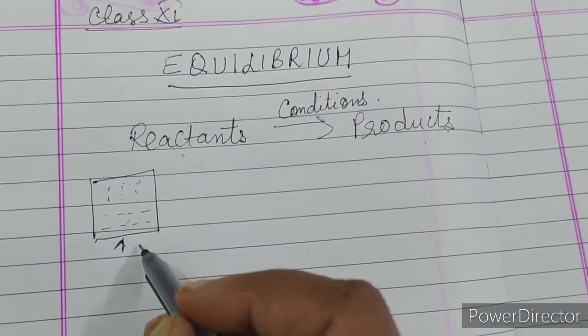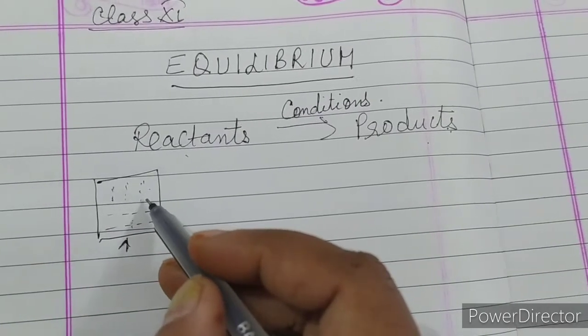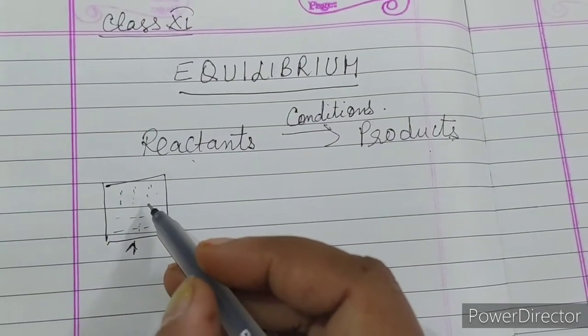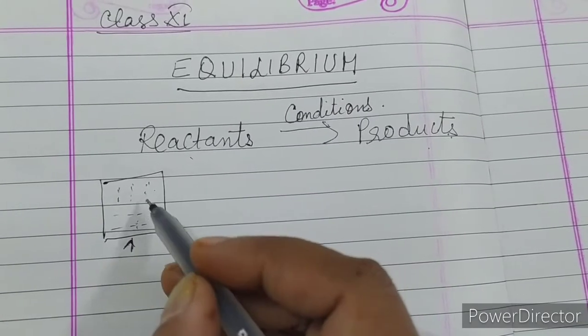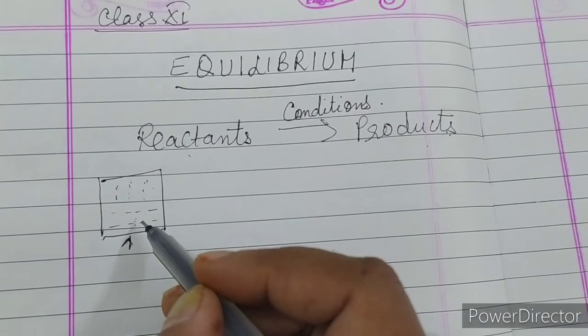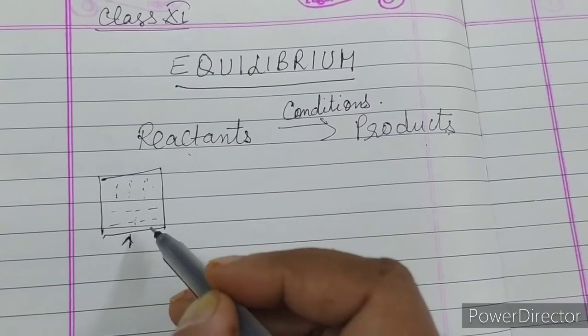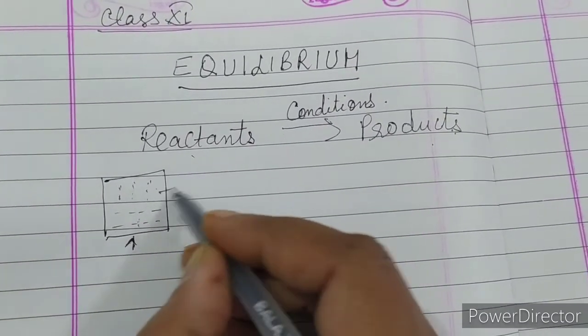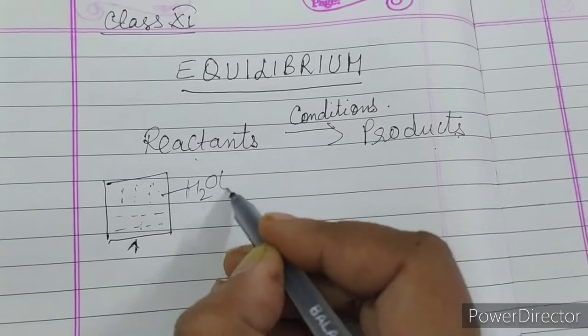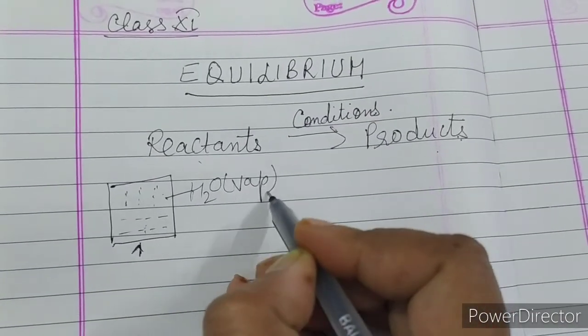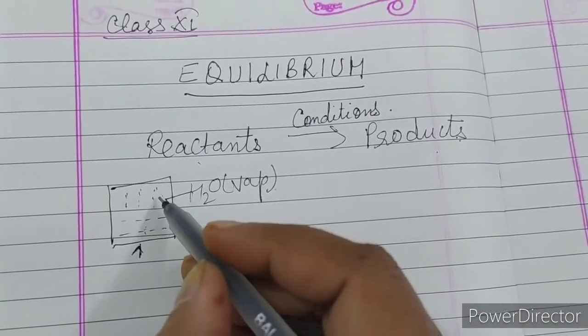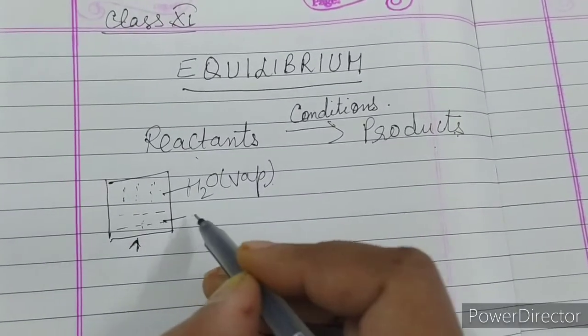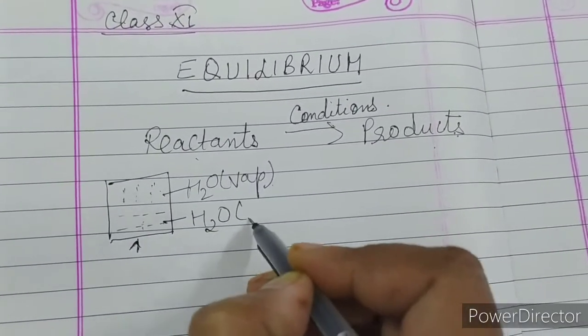It means that the reactants are not completely converted into products and the reaction mixture will contain both the reactants and the products. As this reaction proceeds, the water vapor formed will change back into the liquid form of the water.